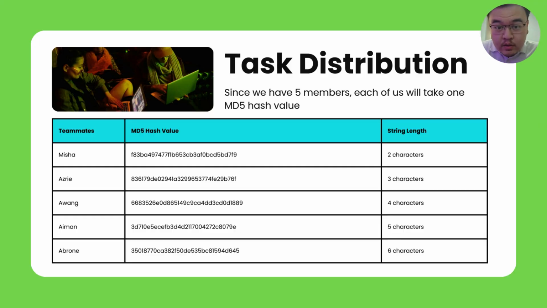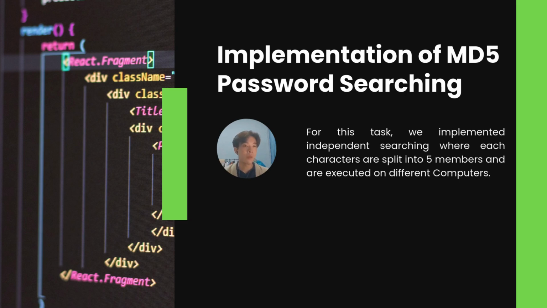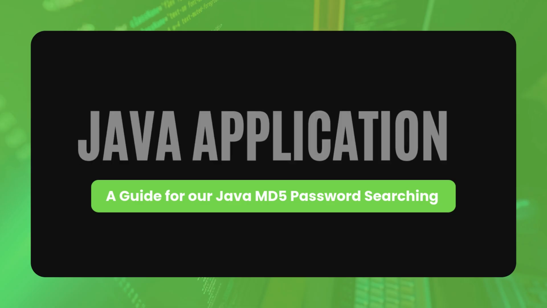So this is the task distribution. Since we have 5 string lengths to do and 5 group members, we'll take one each. Misha will do the 2-character string length, Azri the 3-character, Awang the 4-character, Aiman the 5-character, and I myself will do the 6-character string length. For this task, we implemented independent searching, where the work is split among the 5 members and executed on different computers.